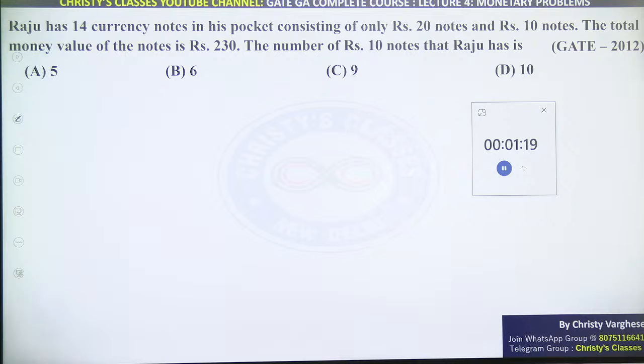Very simple question. After this, I will teach you compound interest or compounding idea. That was asked 1 or 2 times, or that is a common topic that is asked in competitive exams.